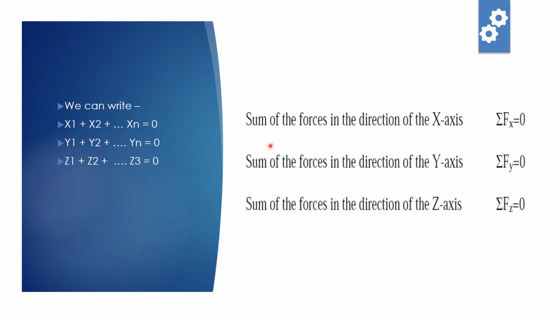There we have learned that the sum of the forces in the direction of the x-axis, that is summation Fx, will always be 0. The sum of the forces in the direction of the y-axis, summation Fy, will always be 0. The sum of the forces in the direction of the z-axis, Fz, will always be 0. Whoever has not seen the previous video yet, we'll put it in the card so you can click it and watch the entire video to understand this. We'll just have a quick recap. We will not explain anything which was discussed in the previous video.